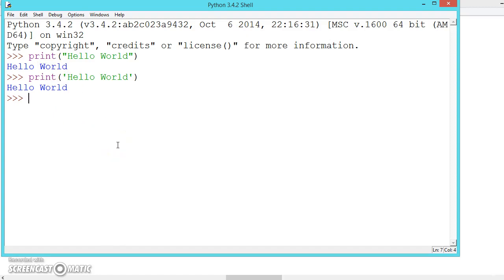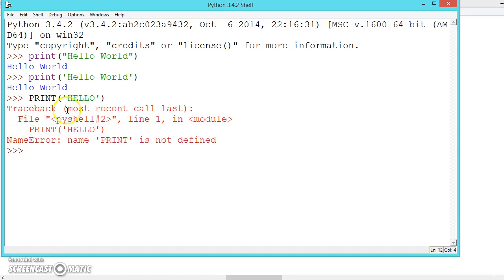And Python is case sensitive, so you cannot write a capital Print, it will show an error. Because it is case sensitive, you should always use lowercase for printing any string.